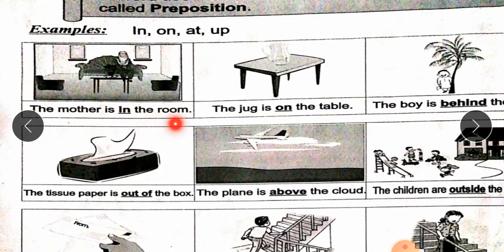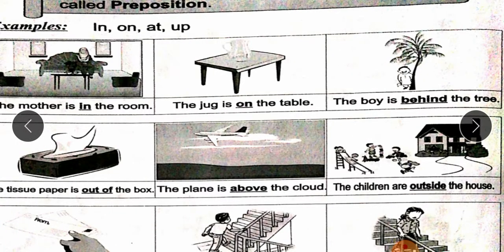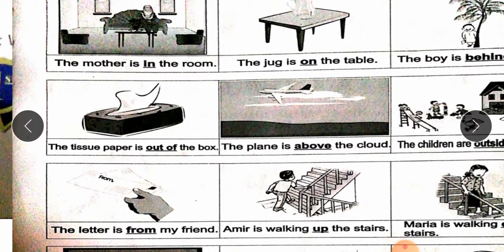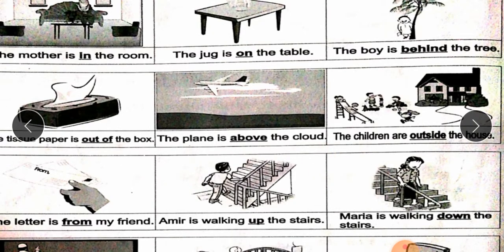The mother is in the room. The jug is on the table. On shows the location of the jug. The boy is behind the tree. Direction behind, piche. The tissue paper is out of the box. The plane is above the cloud. Out, bahir. Above, upar. The children are outside the house.